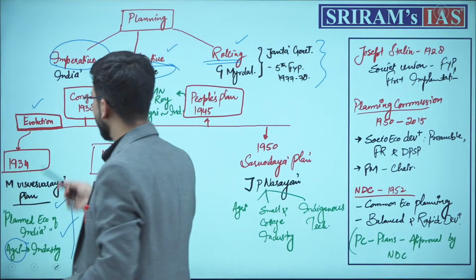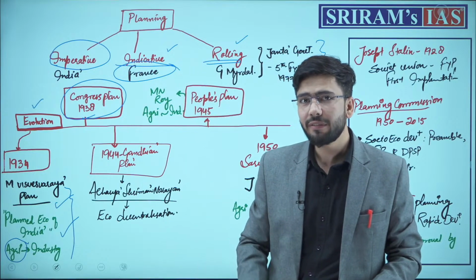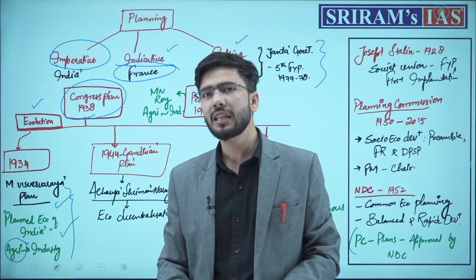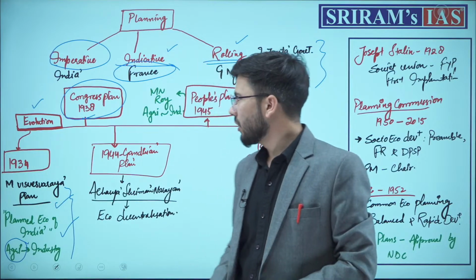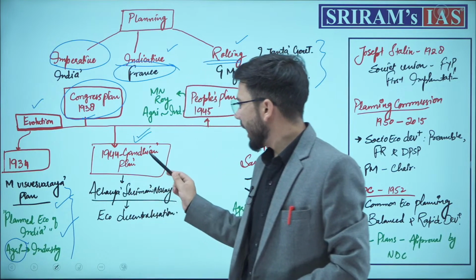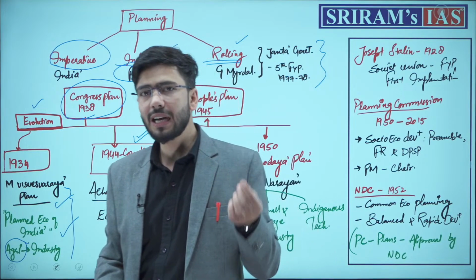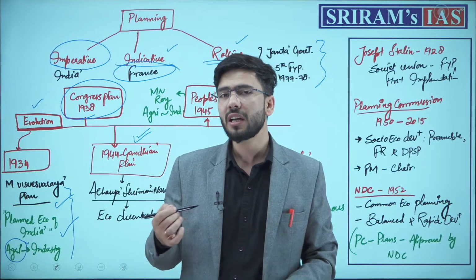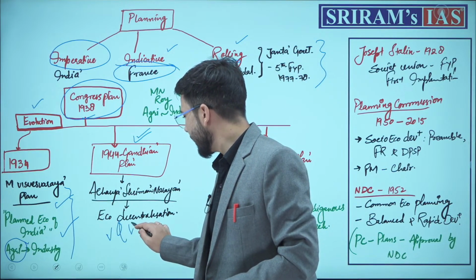Second, after 1935, there came up this Congress plan, which was framed by the Congress Planning Committee, headed under the chairmanship of Jawaharlal Nehru. Further, in 1944, Acharya Shriman Narayan drafted a plan known as the Gandhian plan. This plan talked about decentralization and emphasized the village and cottage industries.